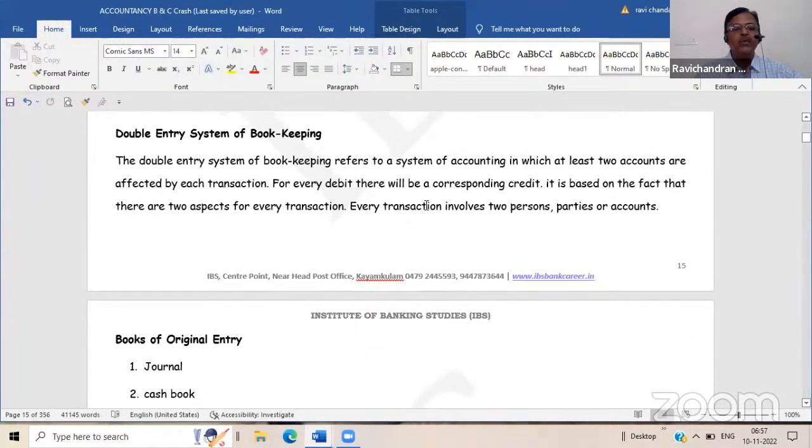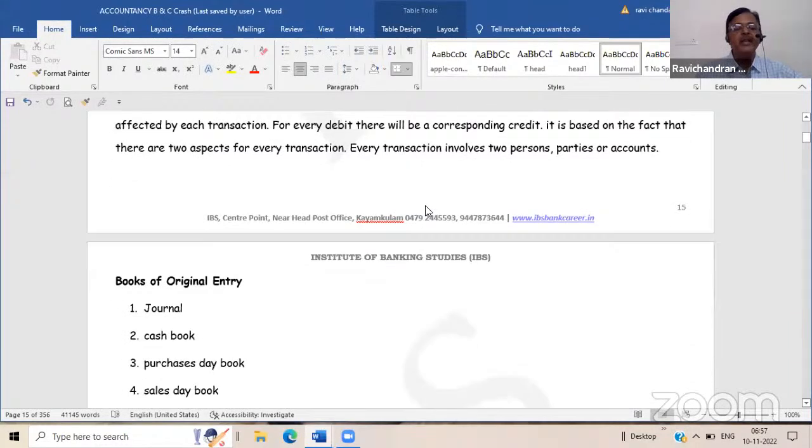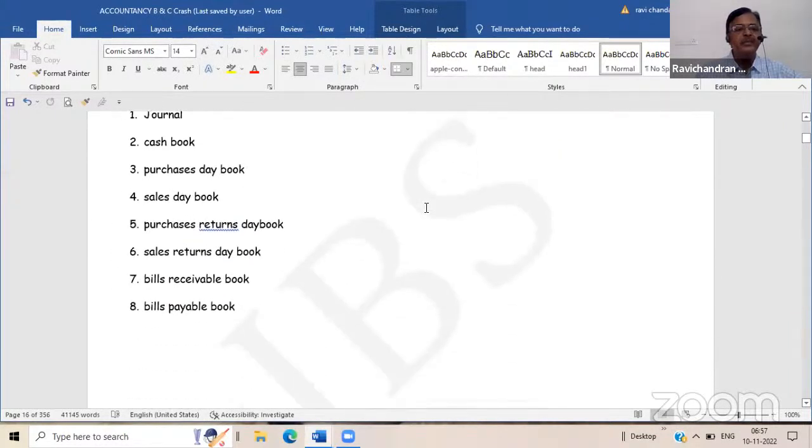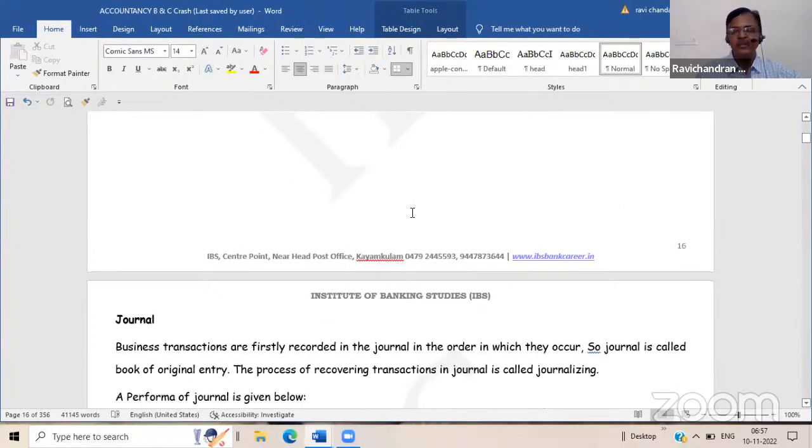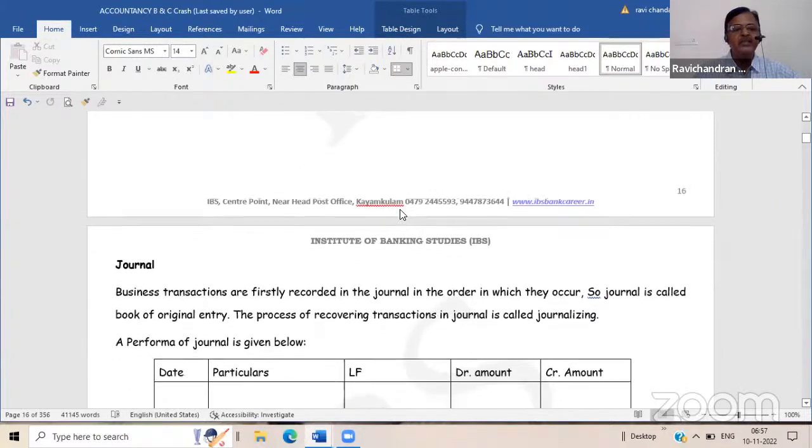Double entry bookkeeping: for every debit, there must be a corresponding credit. Salary, outstanding salary difference, I will come to that. That is at a higher stage. We have not come across that so far. Only simple entries we have analyzed.